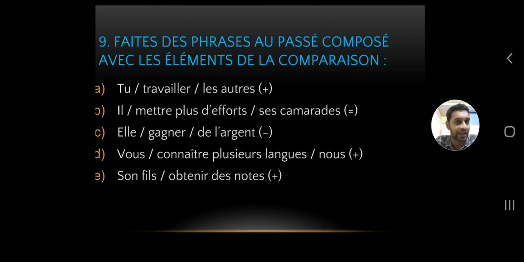Effort, it's given, effort. Is it an adjective or a noun? If it is an adjective, we'll be using aussi, A-U-S-S-I. If it's a noun, we'll be using autant, A-U-T-A-N-T. Autant will be used for the nouns.